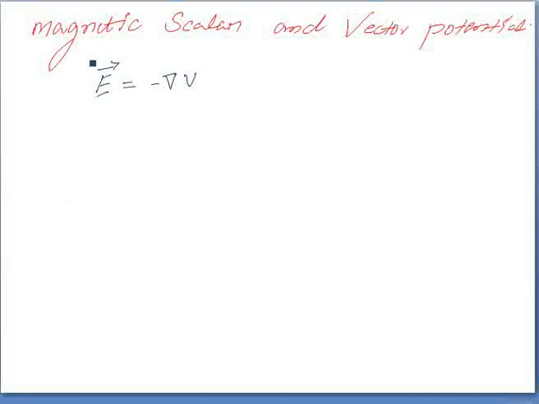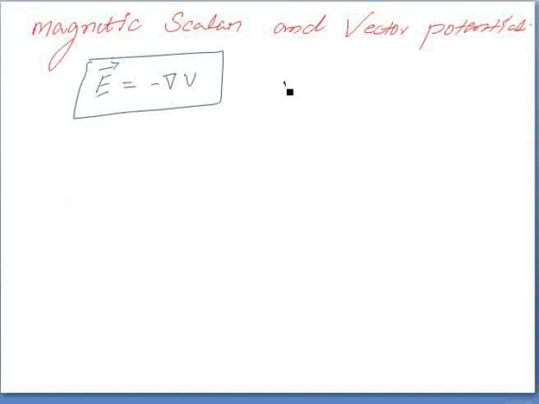This we have considered in electrostatics: electric field intensity is equal to the negative gradient of the potential, where V is the potential. Similarly, we can recall the same thing for magnetostatics. We can define a potential associated with a magnetic field B, the magnetic flux density. In fact, the magnetic potential could be a scalar or a vector. In electrostatics the potential we considered is only scalar, but in magnetostatics the potential may be a scalar quantity or a vector quantity.